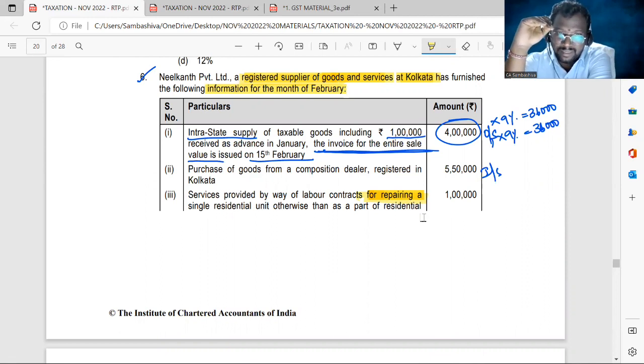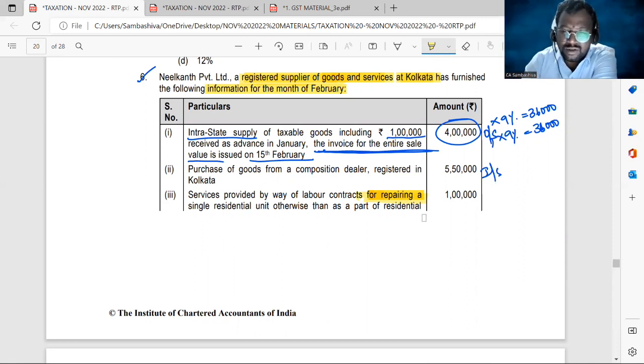But here, the pure labor contract is not in relation to construction, erection, commissioning. If the pure labor contract is received for construction, commissioning, that is an exempted service. Here you have provided labor contracts, but not for the construction, not for the commissioning, not for the erection. It is for repairing. Since it is for repairing, it is a taxable service.